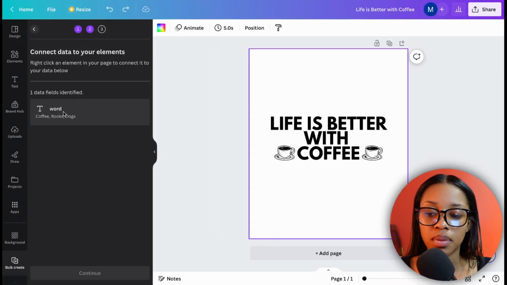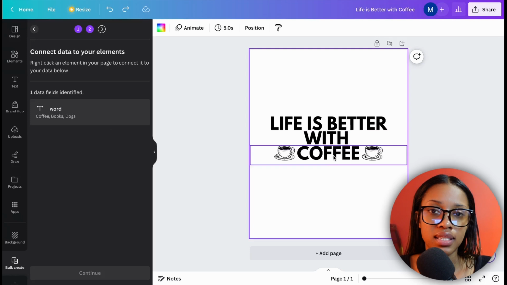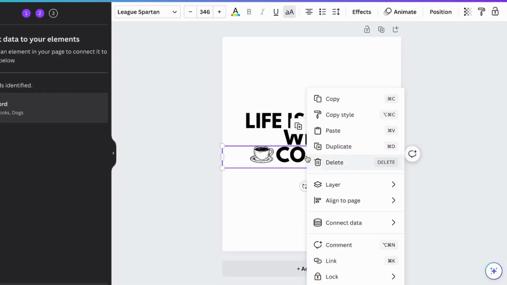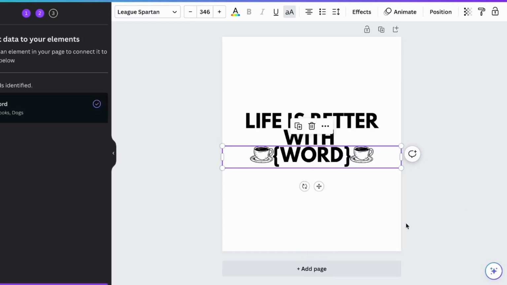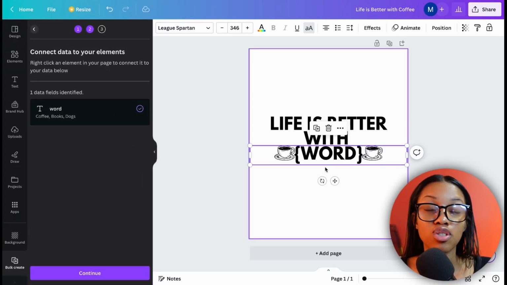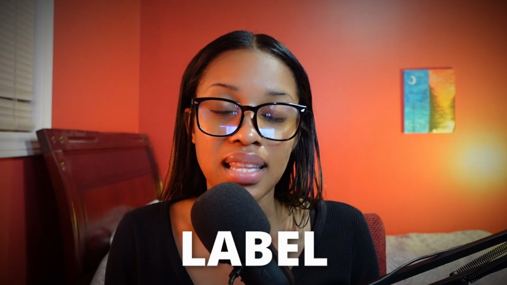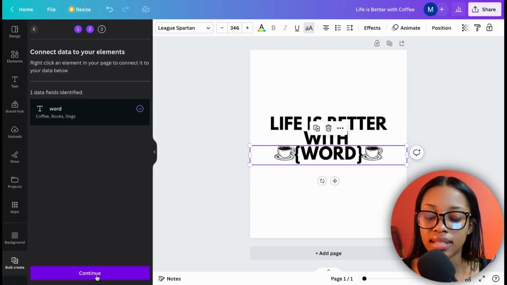And now it's showing you this page that it has identified a data field, which is word, and you need to connect this data field to the one that will be changing on your design. So in our case, it's the word coffee. So what you need to do is right click onto the word coffee, and then you see where it says connect data. Put your mouse onto that. Now you can see the section labeled word and click onto it. So now it's changed it to word. Don't worry about this. This is just the text label. So now what you need to do is click where it says continue.